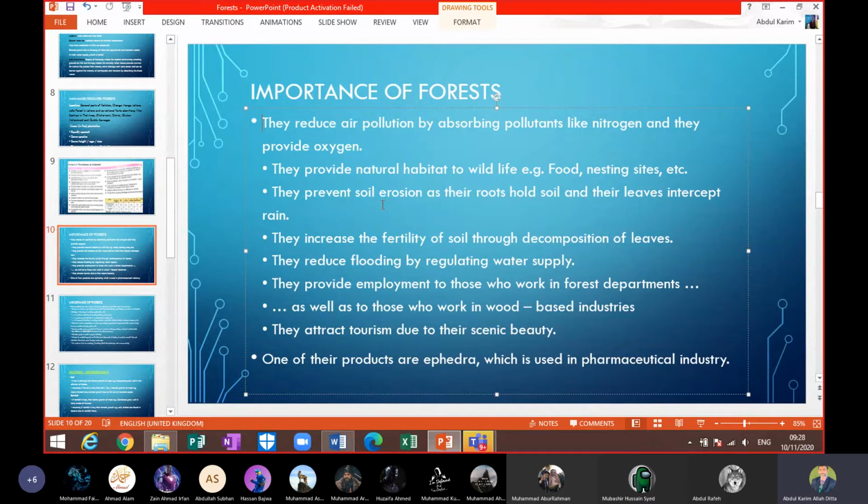Number three, they prevent soil erosion, as their roots hold soil and their leaves intercept rain, beta.